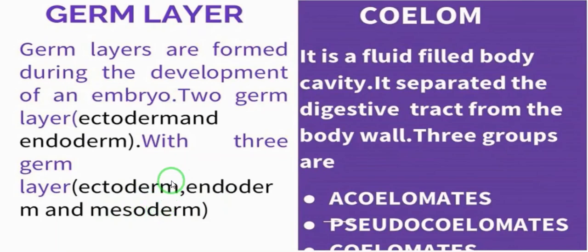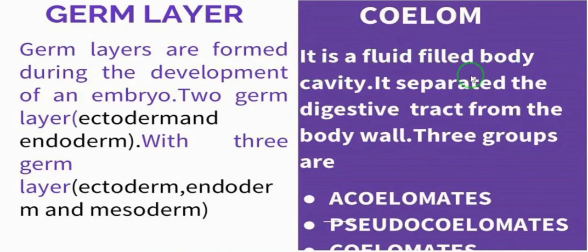Then the organisms with three germ layers, that is ectoderm, endoderm and mesoderm, are known as triploblastic animals. Example, rabbit.